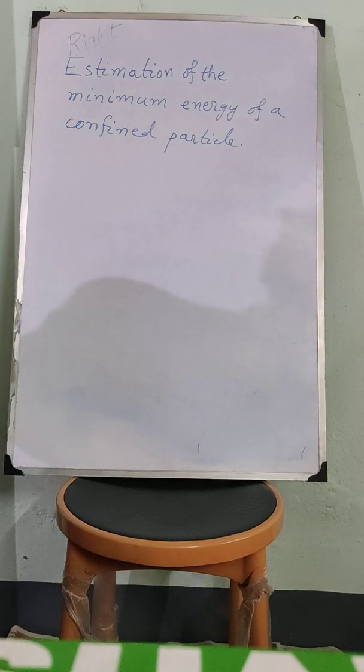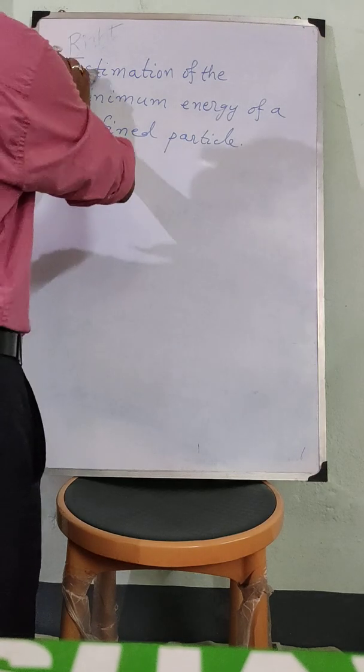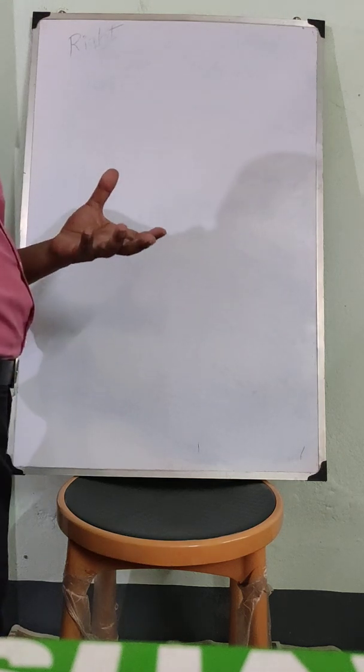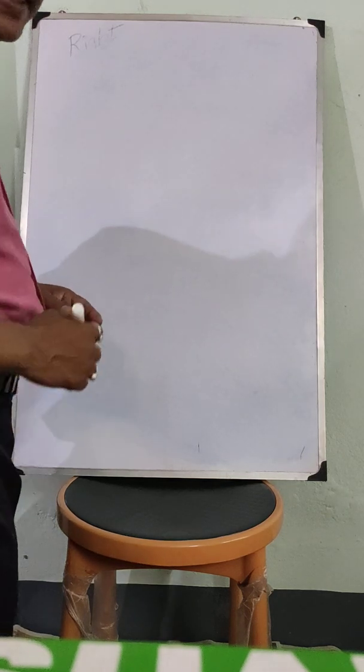So one example is that we will assume that an electron is confined in a nucleus and we will estimate its kinetic energy.